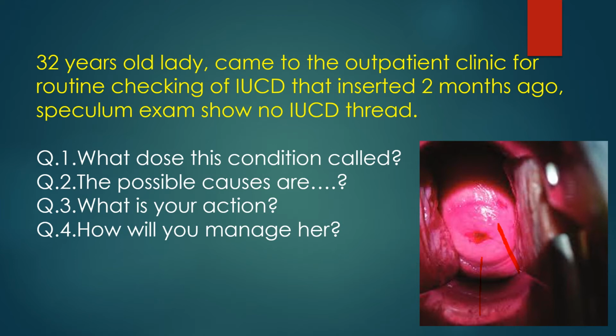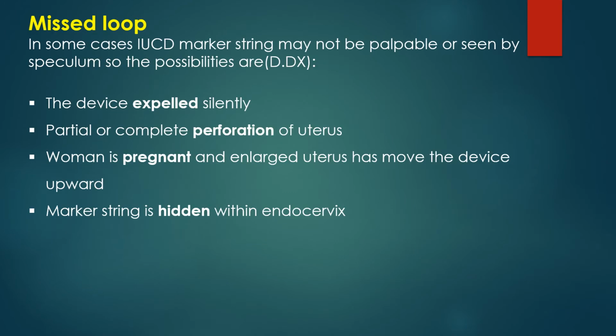Question 1. What is this condition called? Question 2. Possible causes. Question 3. What is your action? Question 4. How will you manage her? This condition is called a missed loop. The differential diagnosis: 1. The device is expelled. 2. Partial or complete perforation of the uterus. 3. Pregnancy. 4. The string is coiled and hidden within the cervix.